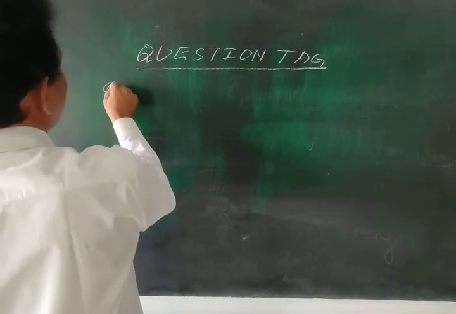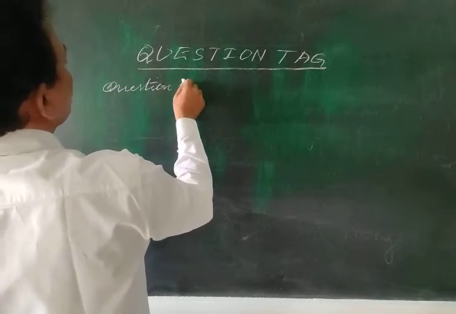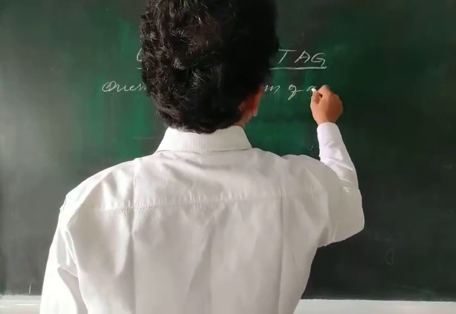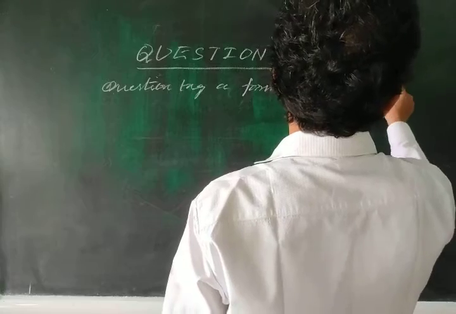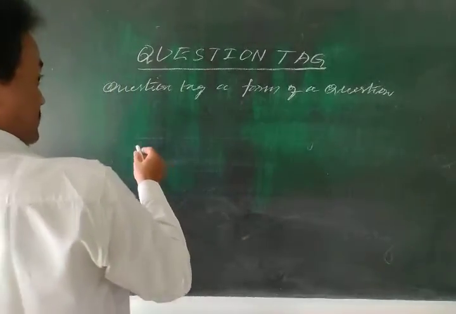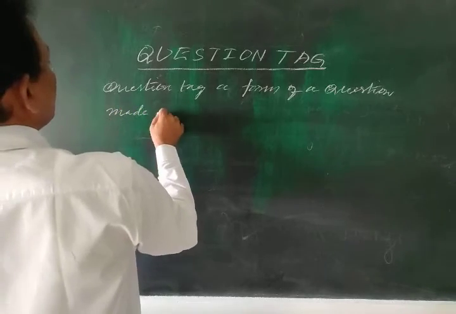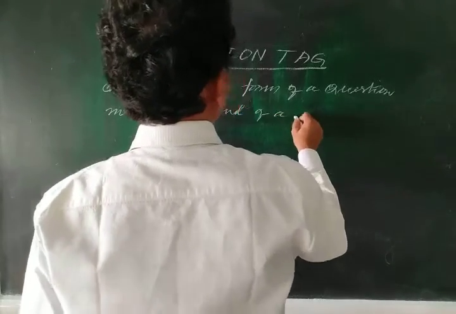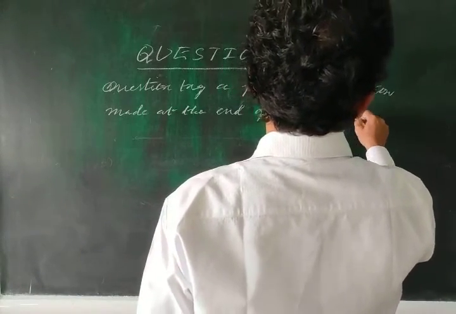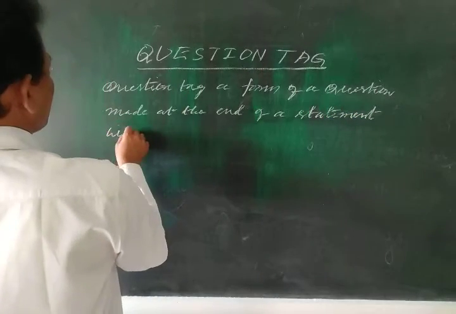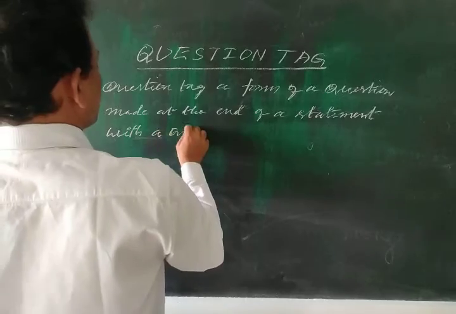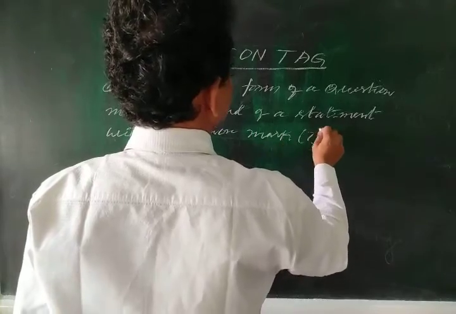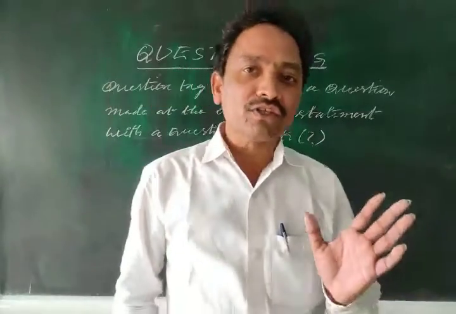A question tag is a form of a question made at the end of a statement with a question mark, to clarify our doubt regarding the statement.